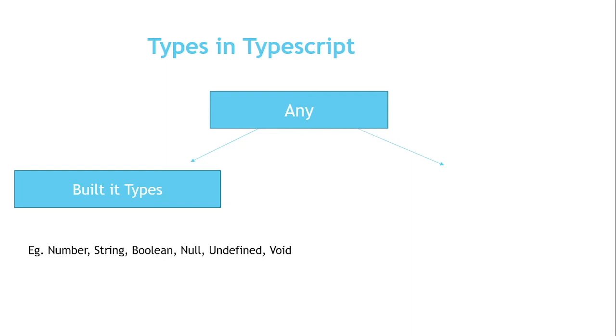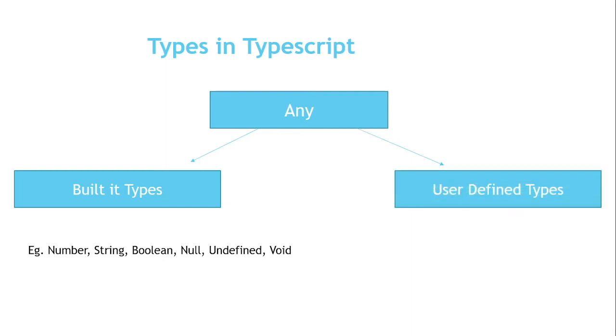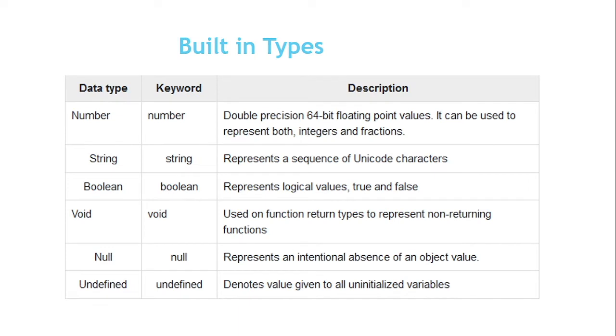After that, the second category of types in TypeScript is user-defined types. These are the types which we can define ourselves. For example, we can define that it should match a class, tuple, array, enums, or interfaces. We'll talk about this in a later video when we learn object-oriented concepts in TypeScript. So let's understand built-in types first.